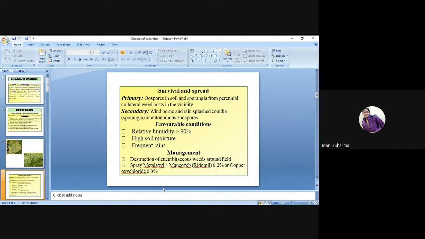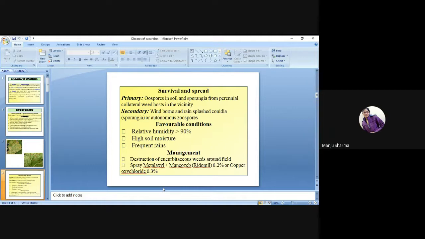Survival and spread. Primary: oospores in soil and sporangia from perennial collateral weed hosts in the vicinity.